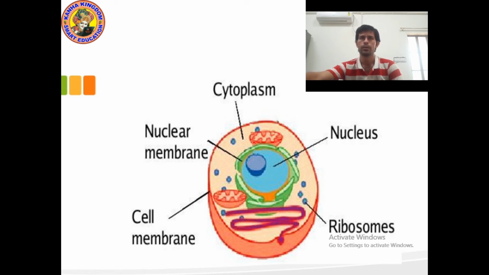As I explained, the nuclear membrane contains chromosomes, and chromosomes are the vehicles of genes. Genes are carried by chromosomes. Genes express our characteristics such as intelligence, complexion, height. And the nuclear membrane is the outermost layer of the nucleus, and it also helps in the exchange of material. I hope you understood. Now let's move on to the next point.